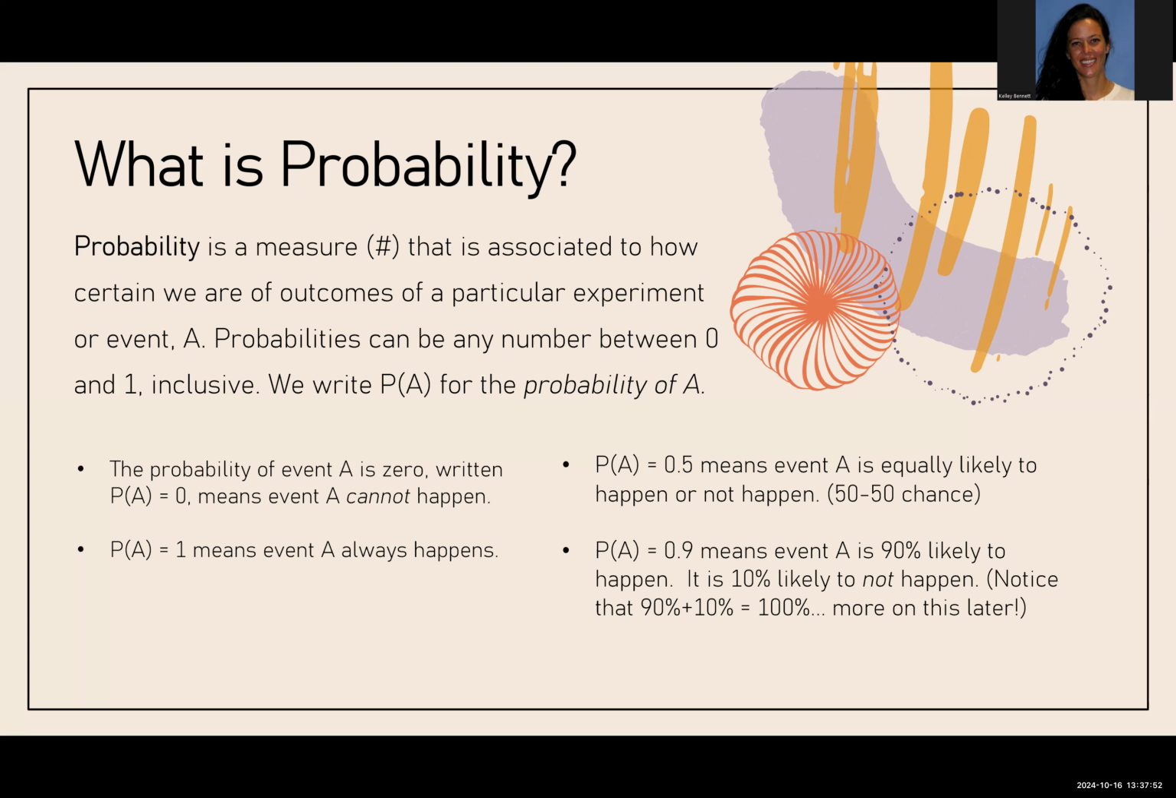If your probability is high, close to 1, like say 0.9, that's the same as 90%. So probability of A equaling 0.9 means that event A is 90% likely to happen. And it means that it's 10% likely to not happen. And so this is a little foreshadowing for a later topic about complements.